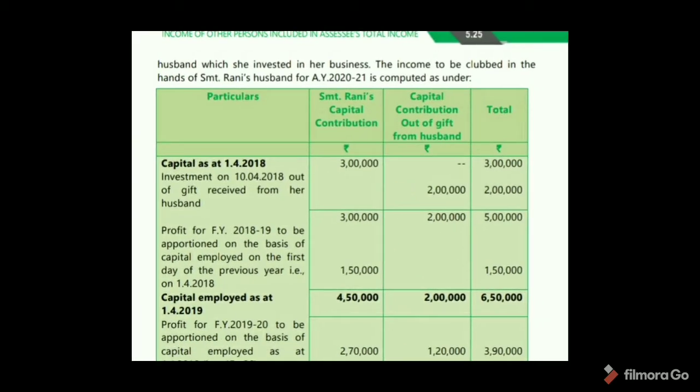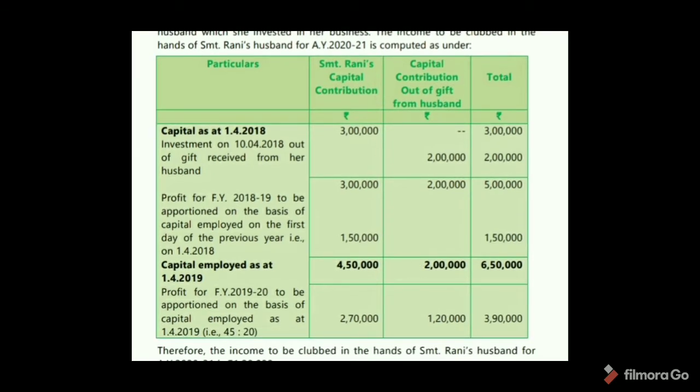Profit for the financial year 2018-19 is to be apportioned on the basis of capital employed on the first day of the previous year, that is 1/4/2018. So here 3 lakhs and profit 1,50,000.